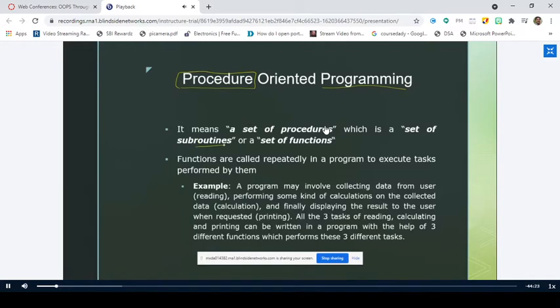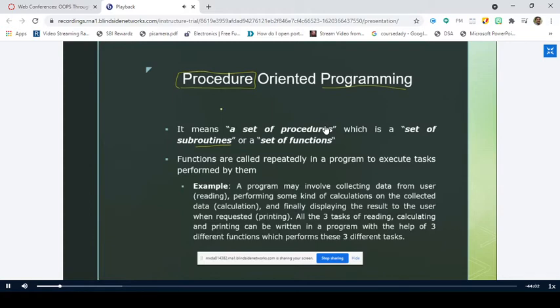So when you think of a solution for a problem in terms of functions, we call it procedure-oriented programming. One of the best examples is the C programming language, which we have learned earlier, right? Other than that, we have Pascal, and all these come under procedure-oriented programming.